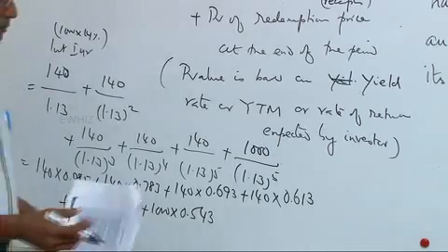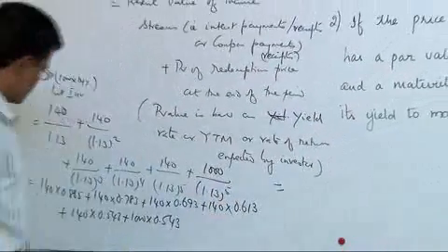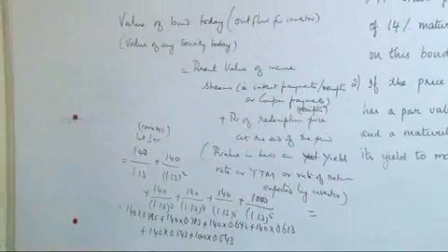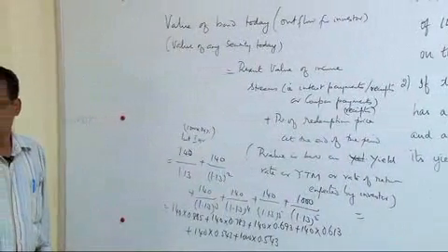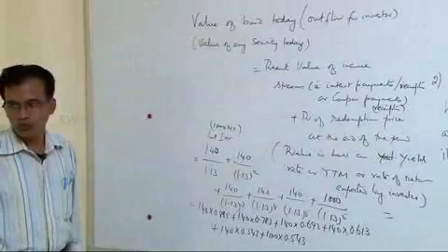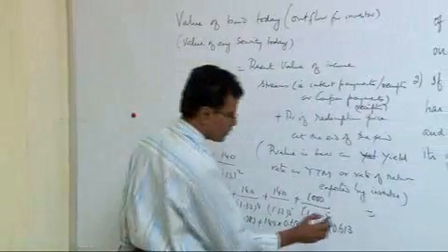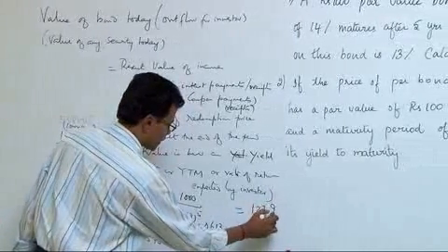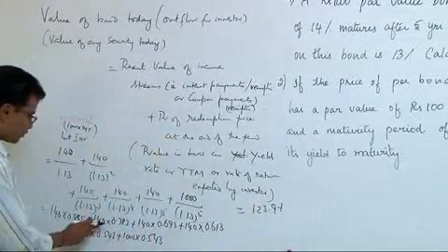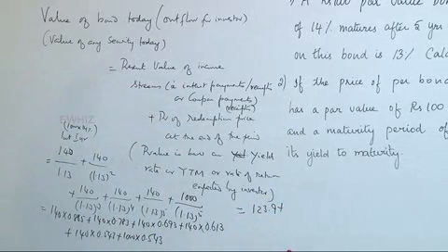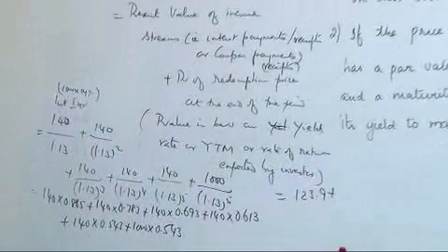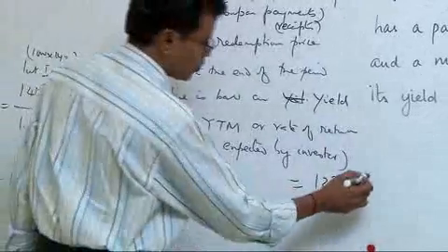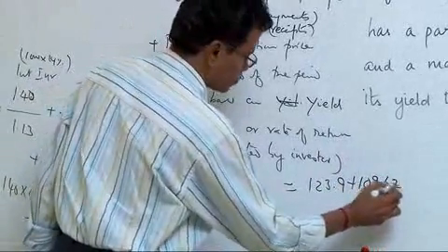And how much is this? 140 into 0.885, 123.9 exactly. Plus 140 into 0.783, 109.62.